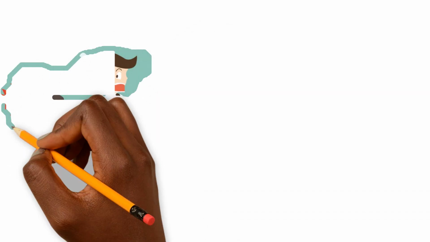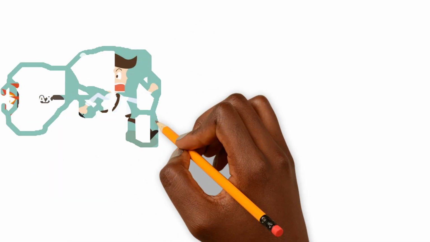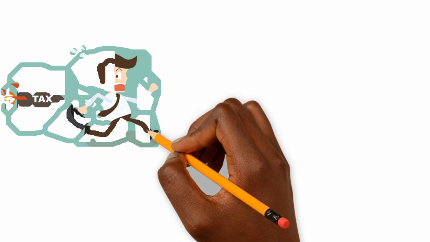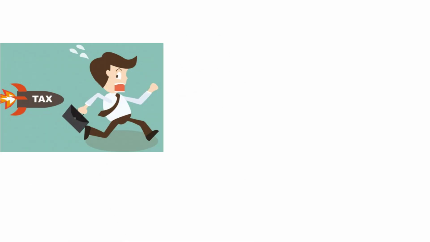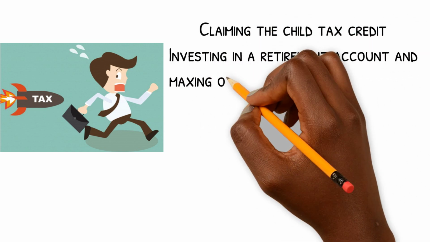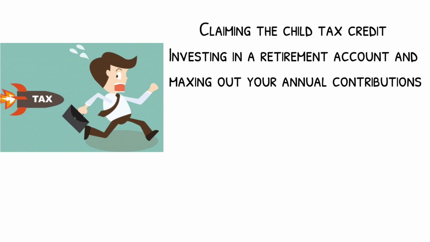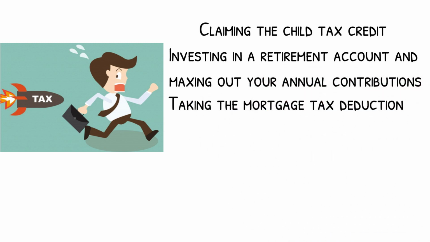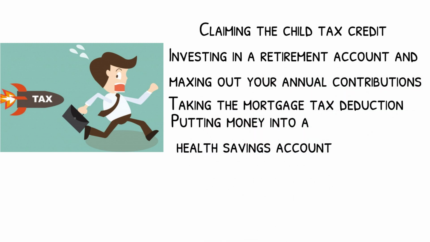Taxpayers can take advantage of tax avoidance through various credits, deductions, exclusions, and loopholes, such as claiming the child tax credit, investing in a retirement account and maxing out your annual contributions, taking the mortgage tax deduction, and putting money into a health savings account.